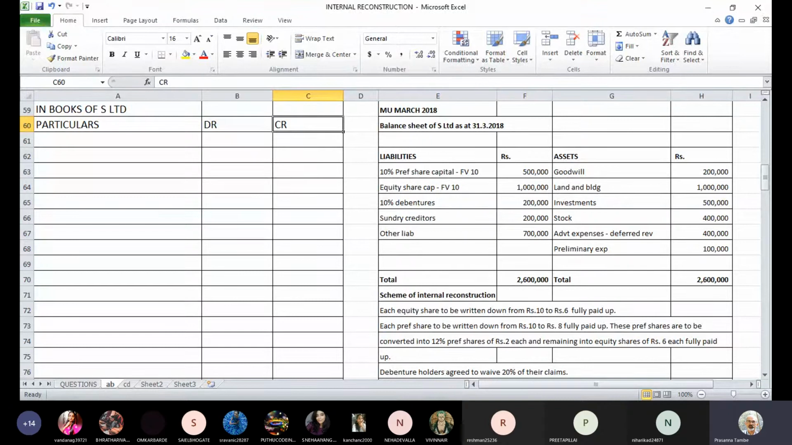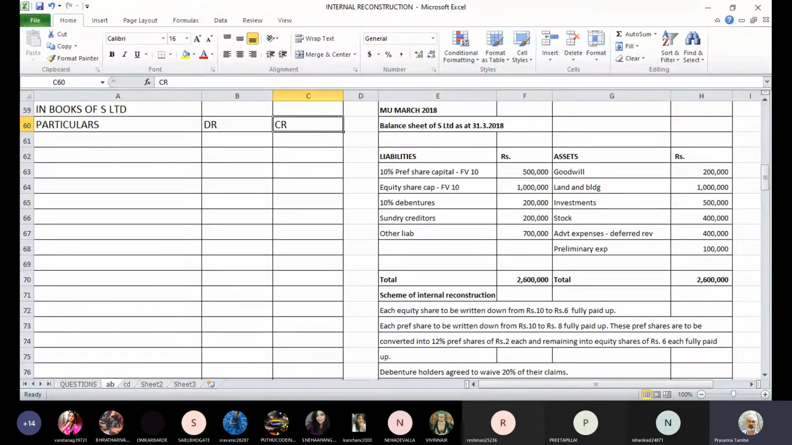Right? Yes, sir. Okay. So we have the second sum now on internal reconstruction, where you are given the balance sheet of S Limited as at 31st March 2018. There is a preference capital, equity capital, long-term borrowings like debentures. Other liabilities are there, creditors are there. And on the asset side, you have intangible and tangible assets, some investments, stocks, and some fictitious assets like deferred revenue expenditure on account of advertisement and preliminary expenses.